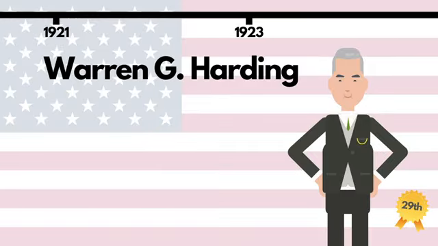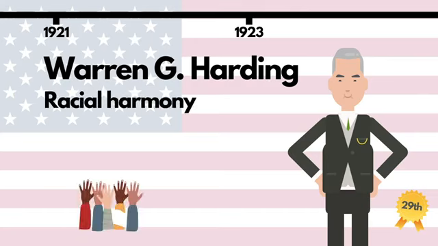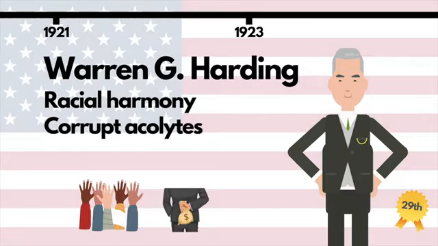The 29th president is one of the least popular, partly because of his self-confessed lack of interest in the office, but mostly because of the corruption that engulfed him. That said, Warren G. Harding is remembered for some good things, such as promoting racial harmony, freeing political prisoners, and setting up healthcare centres for pregnant women and their children that reduced child mortality. Sadly for him, though, he's best remembered for scandal and corruption, thanks to the crooks he surrounded himself with and appointed to key positions. One scandal stands above others.